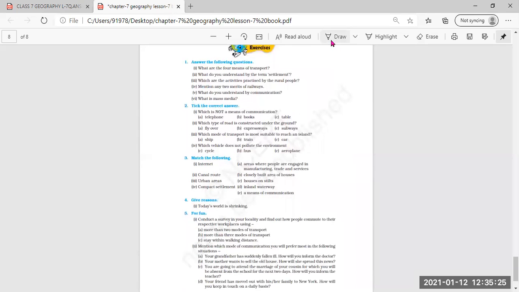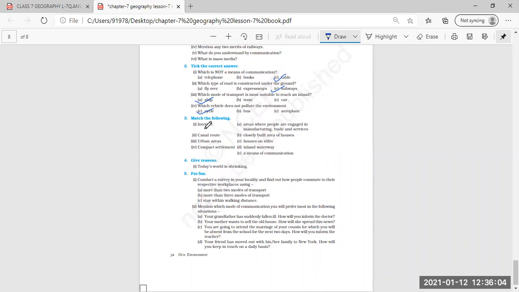Now tick the correct answer. You can mark it just now. First is, which is not the means of communication? Telephone, books, or table? Answer will be table. Which type of road is constructed under the ground? It will be subways. Then which mode of transport is suitable to reach an island? It will be ship. And which vehicle does not pollute the environment? Cycle. You can mark these in the book itself. Take the correct and match the following. You have to do it in the book itself.